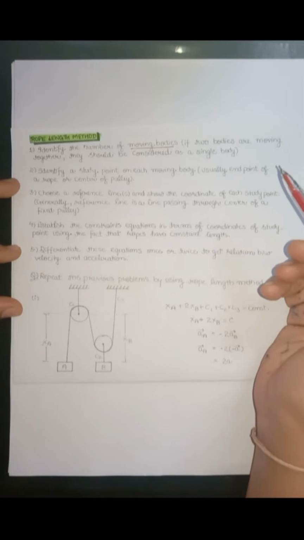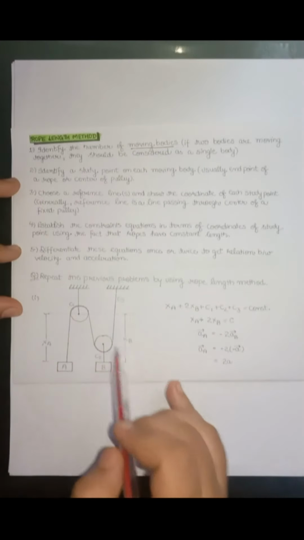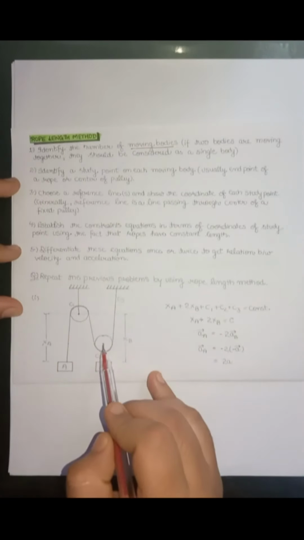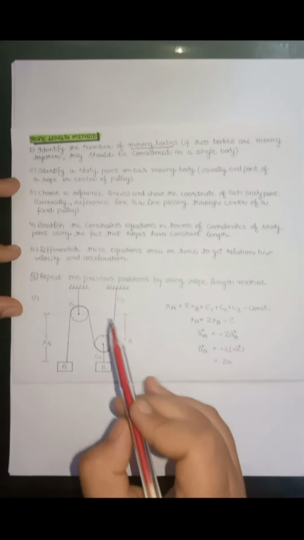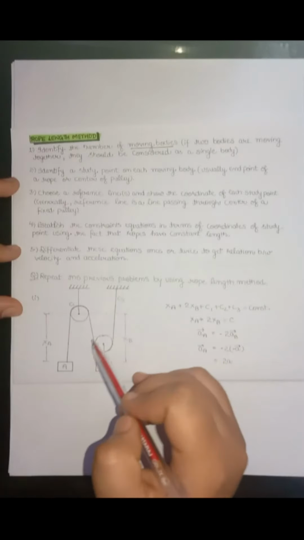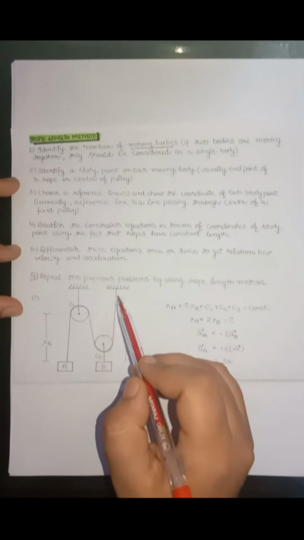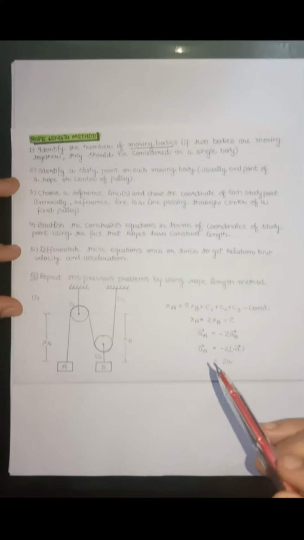The next step is to identify a steady point on each moving body, usually the end point of a rope or the center of a pulley. For example, in this case, if we are studying this point, then this is the center point of the pulley. If there is some free end of the rope, for example this point, or some free point, we have to fix one steady point about which we will consider the changing length of rope.